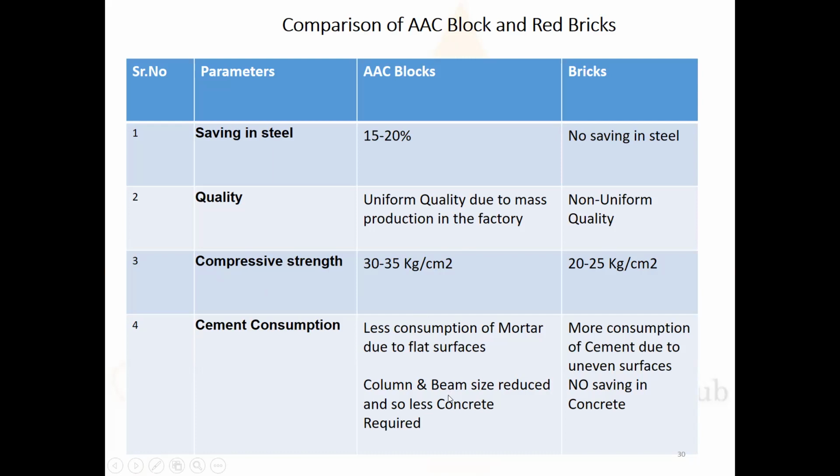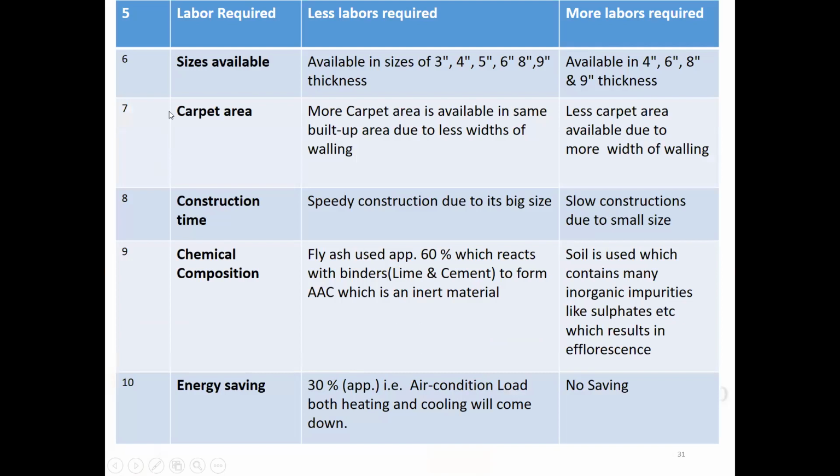Column and beam sizes are reduced, so less concreting is required, the reason being the dead load has been reduced. Whereas in the bricks, more consumption of cement due to the uneven surfaces. No savings in the concrete.